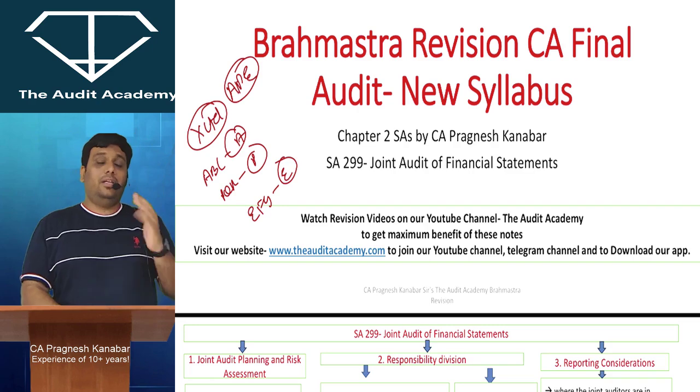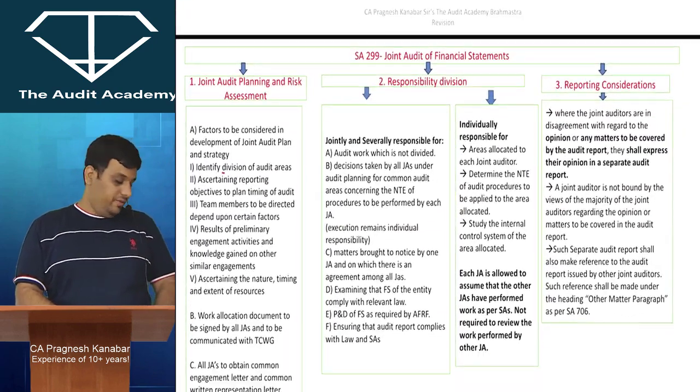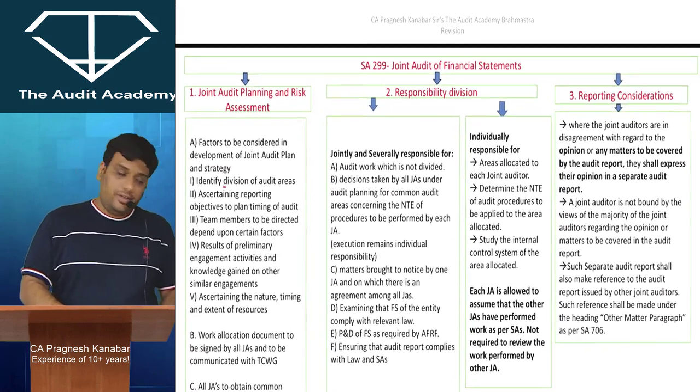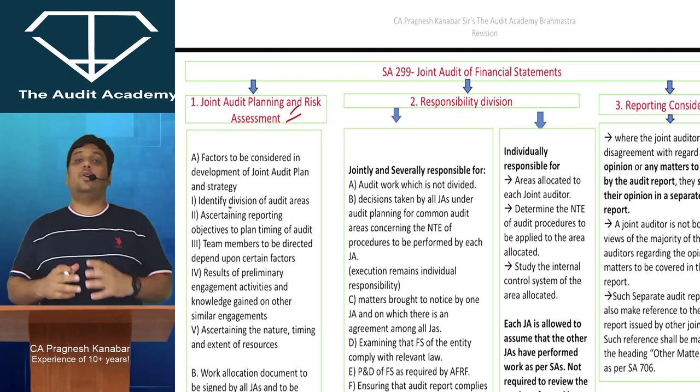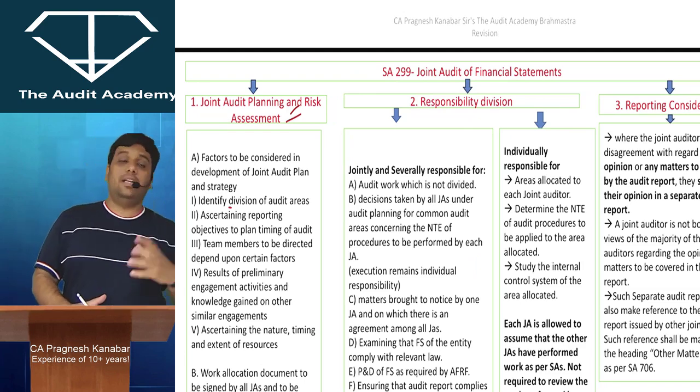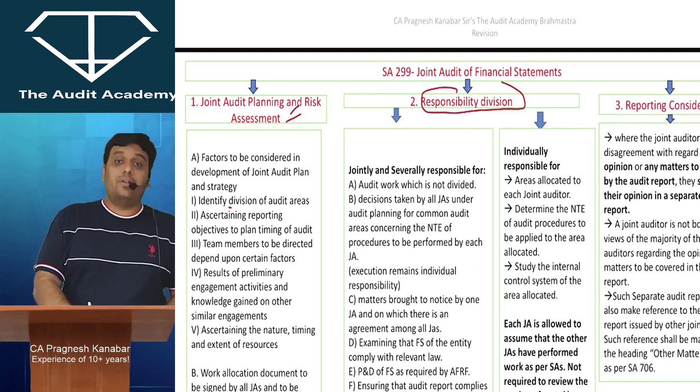Now there are three discussions which are documented very well in the module. First, all three joint auditors will have to come together, and they will have to develop a joint audit plan. So that is one point over there. Second, about responsibility division.